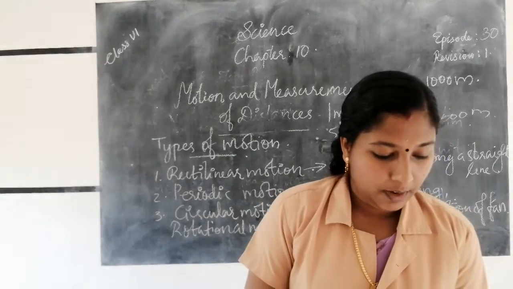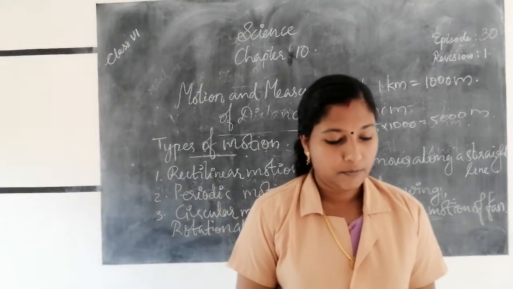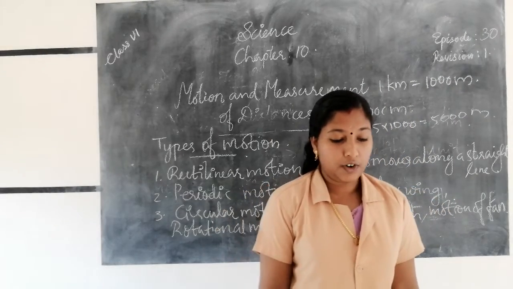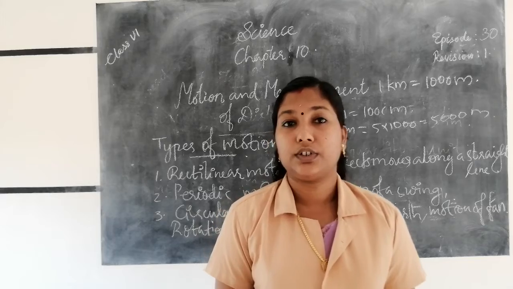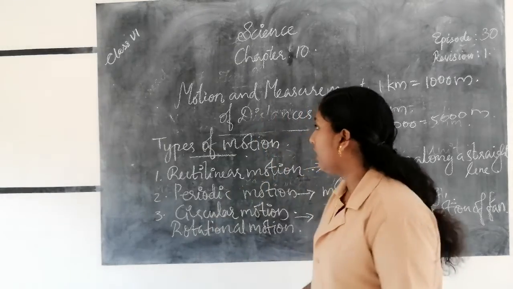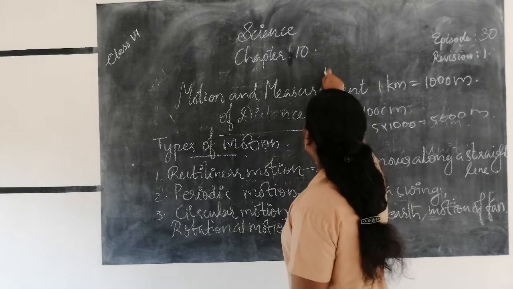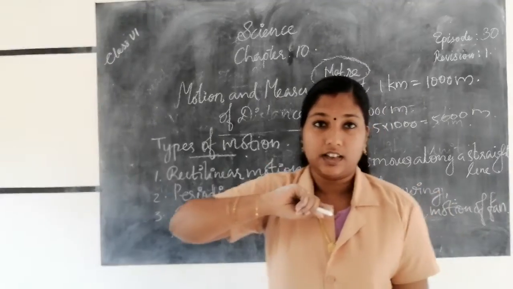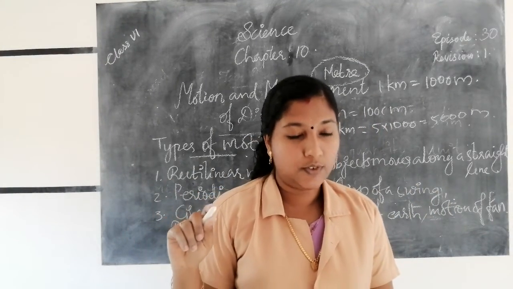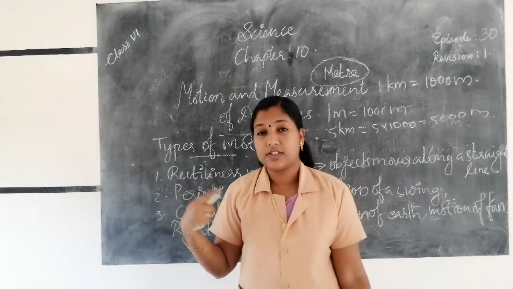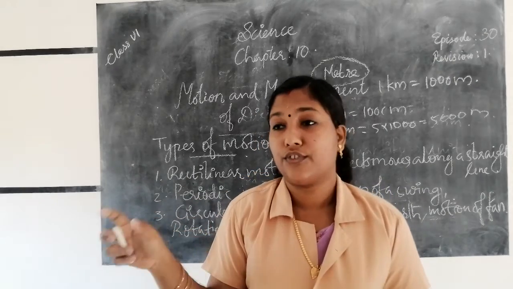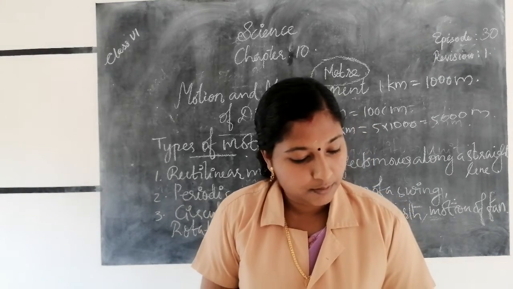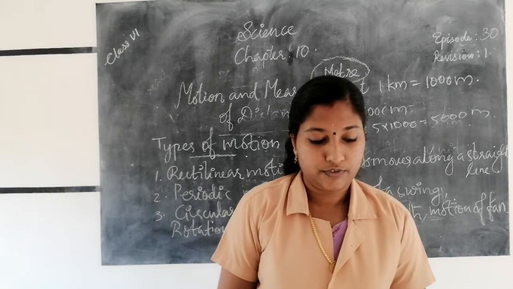Okay, then next one, why can a footstep not be used as a standard unit of length? The SI unit of length is the meter. We can only measure length in meters. Why is it not measured in footsteps? Because footstep measurement does not give an accurate value. Precision and accuracy are not obtained if we measure length using footsteps.